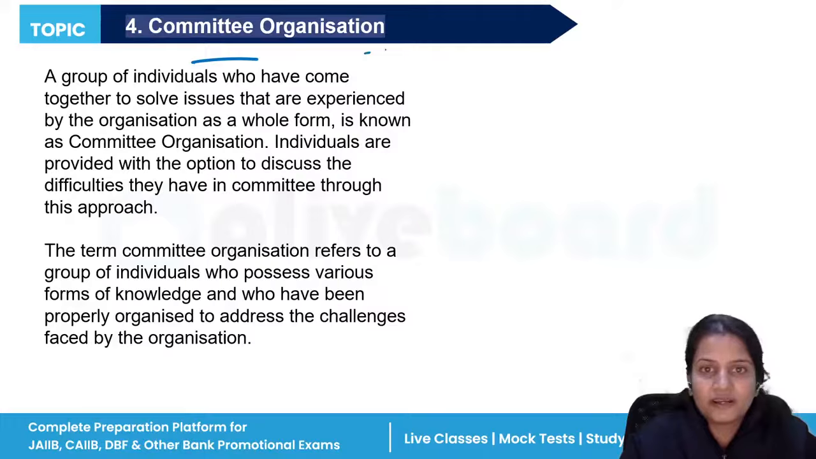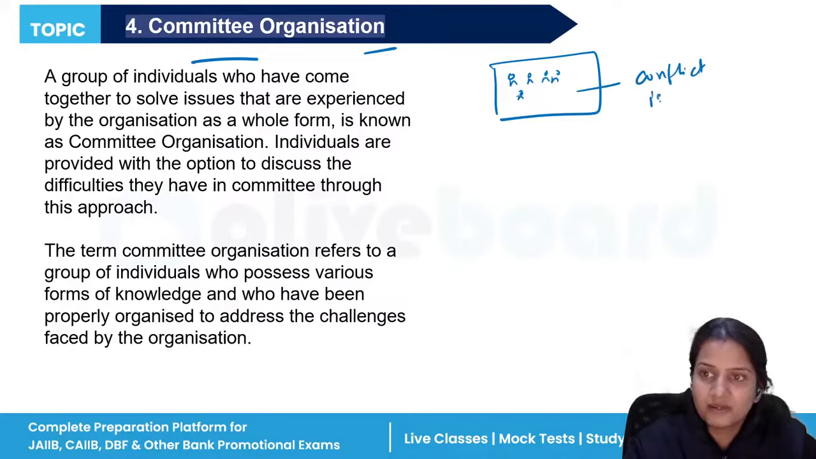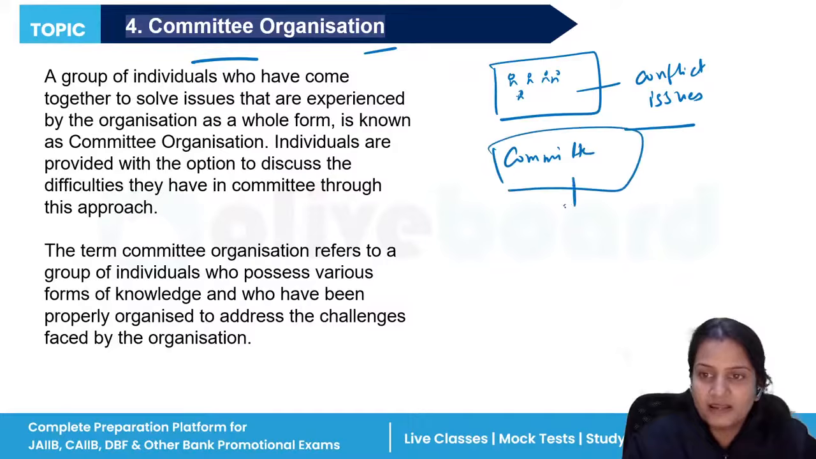Now, what is committee organization? See, what happens, you are working in an organization, different people are working in the organization. So definitely they will be having conflicts also, different kinds of issues also. So what happens if any kind of issue occurs in such an organization? The leader forms a committee to resolve those issues. And in this committee, who are the persons that belong to it? Those persons who have a lot of experience for the organization.